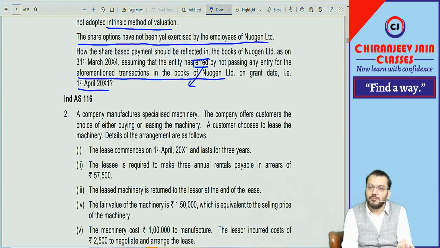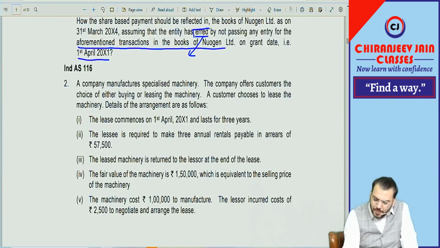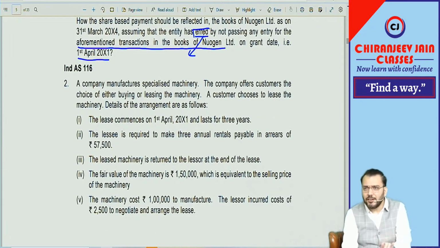What will be the accounting treatment based on non-manufacturer? Let's see what the question is. A similar question was given in the ICAI study material. Only one point they have added, but a similar point I have already taken in class. In the ICAI study material, the question they have given did not include initial direct cost.